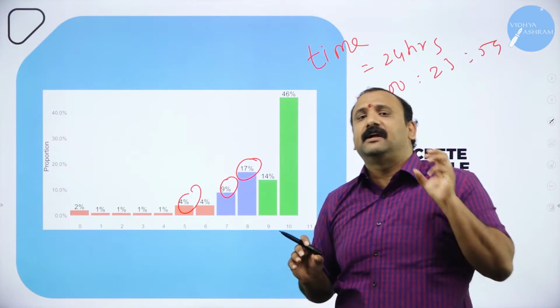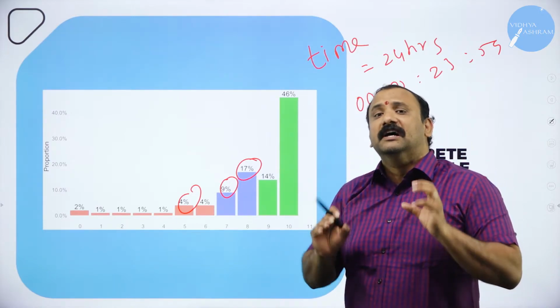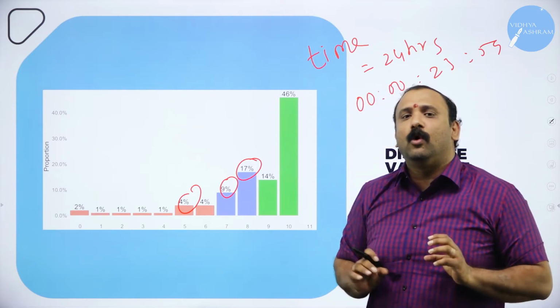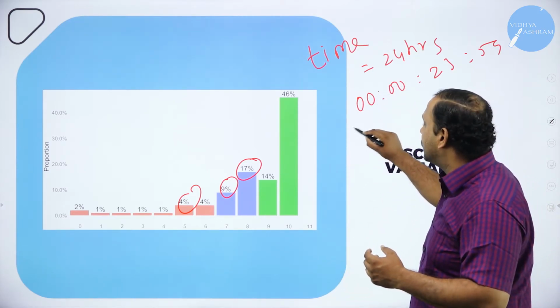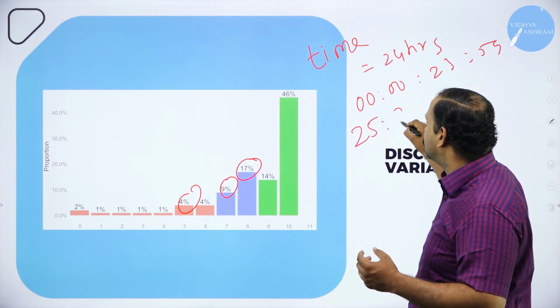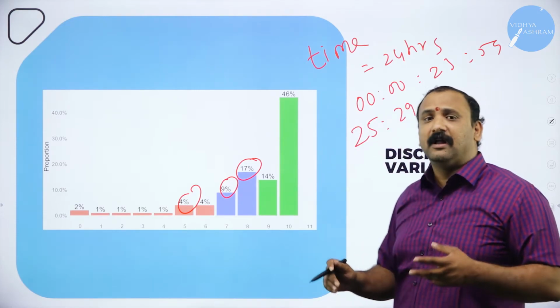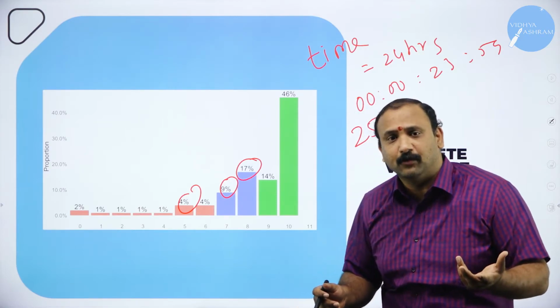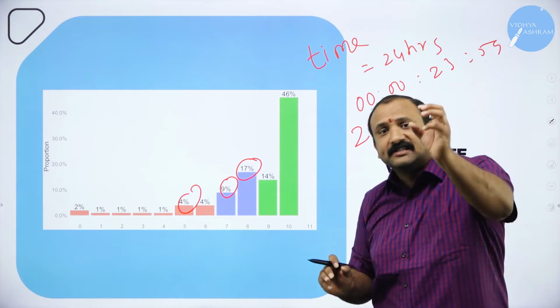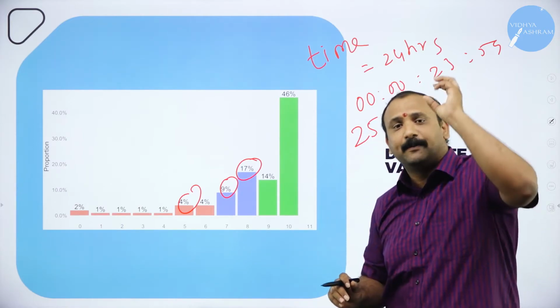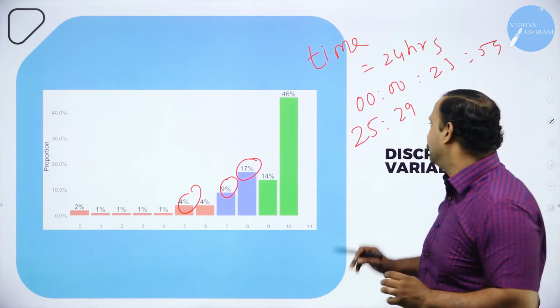It has to be within that specific range. Nobody can write, if anybody asks you the time, 25:29, 25 hours and 29 seconds. That's not the way you write. The time is always within 24 hours. So that is a discrete variable, one that takes particular values only.